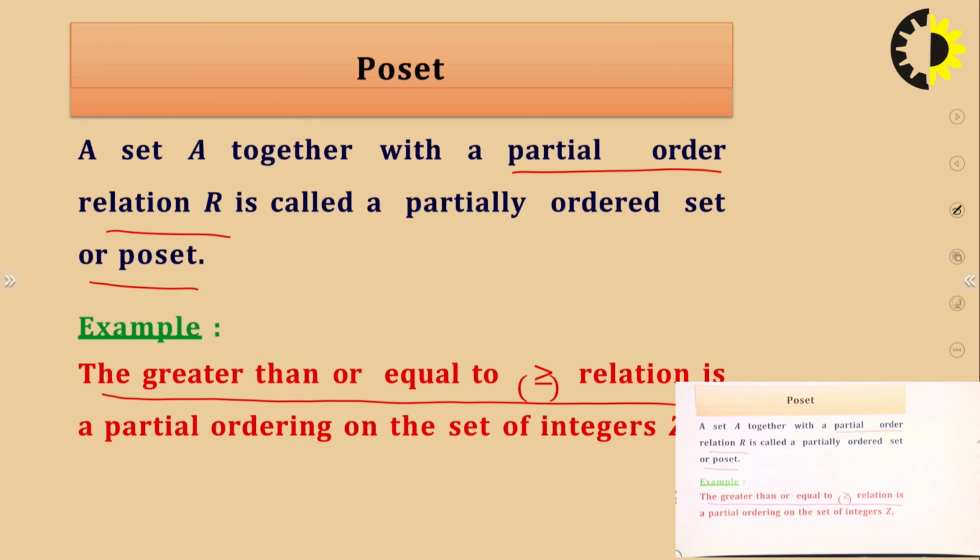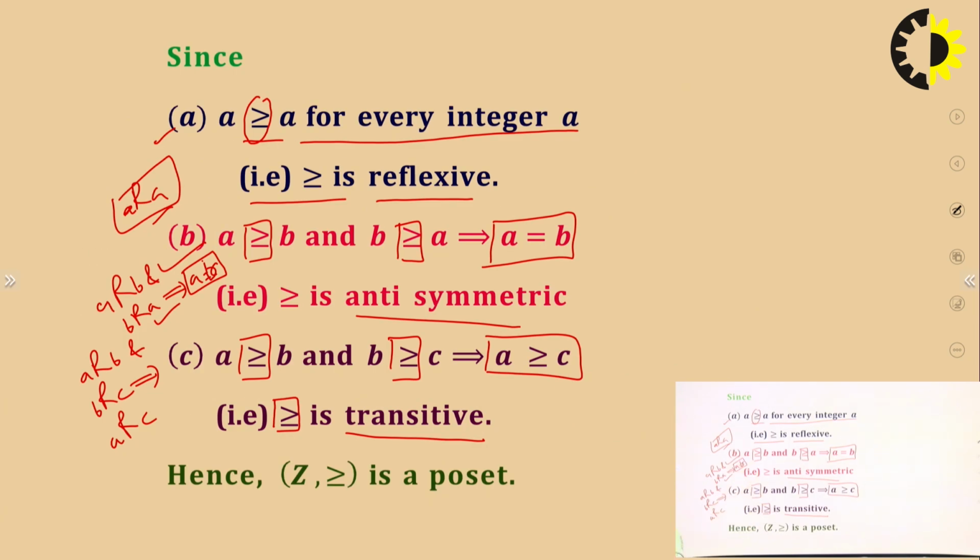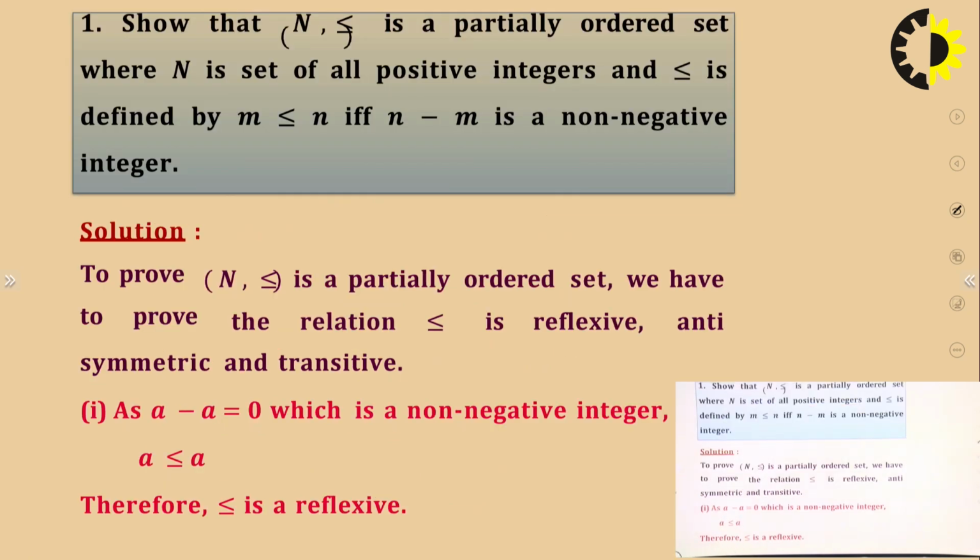On all three properties, reflexive, antisymmetric and transitive, the conditions are true. So we can say that the set of integers with the relation greater than or equal to is a poset.